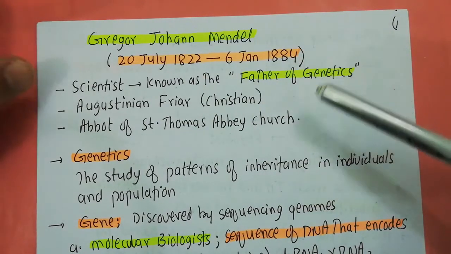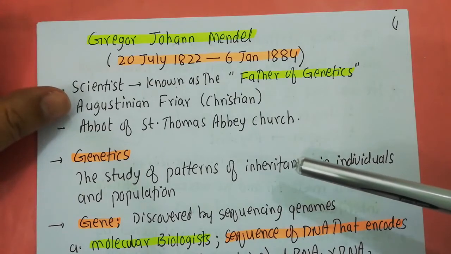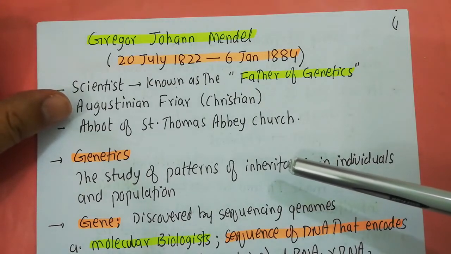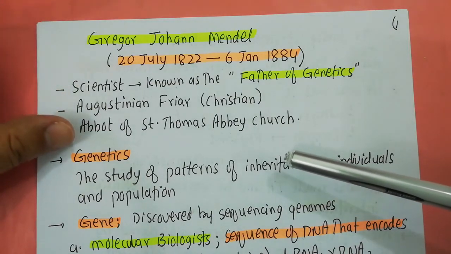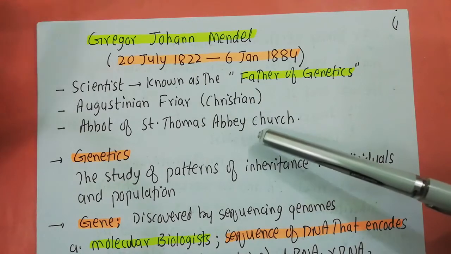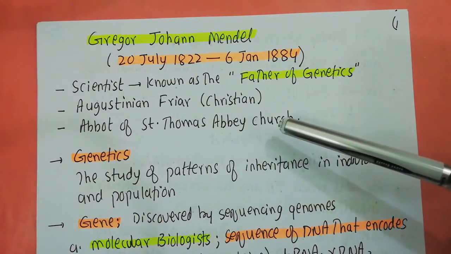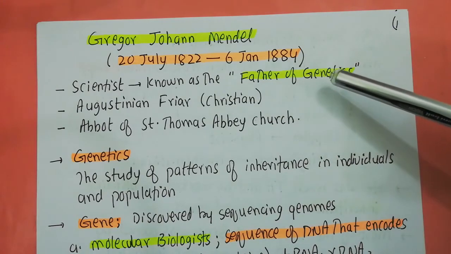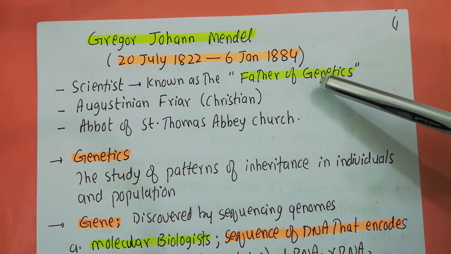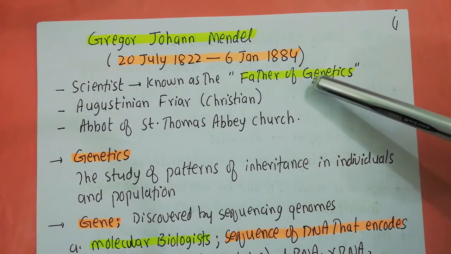If you talk about Mendel, he was a scientist. He was a friar of the Augustinian order, and he remained the abbot of the St. Thomas Abbey Church. Now, Mendel is known as the father of genetics. So let us discuss what this genetics means.